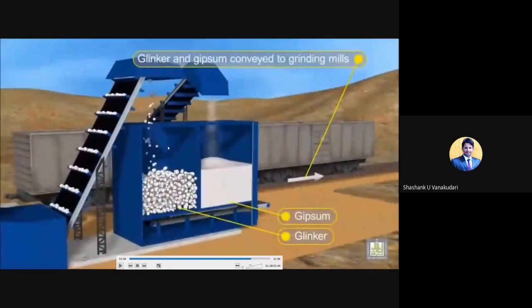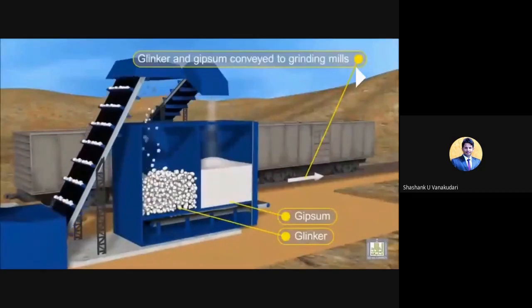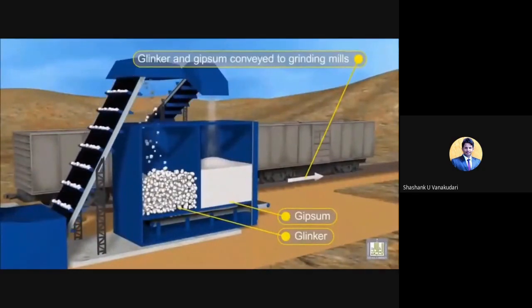I said that after providing a certain amount of heat, that slurry forms clinker. Later it is sent to the ball mill. In this ball mill you can see the gypsum and the clinker. The spelling may have changed, but it is actually clinker; no need to worry about the spelling. So here they have made the clinker, which is stored in a particular location.